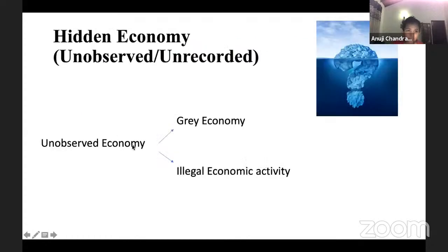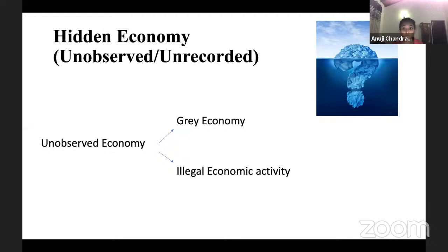Another activity that is excluded is known as the hidden economy. Now you might have heard this. I'm pretty sure some of you might be confused by this, because I was confused when I did my A-levels. It is very important to remember that the hidden economy is productive, okay? You produce a good or a service. You also call this hidden economy the unobserved economy or unrecorded economy.